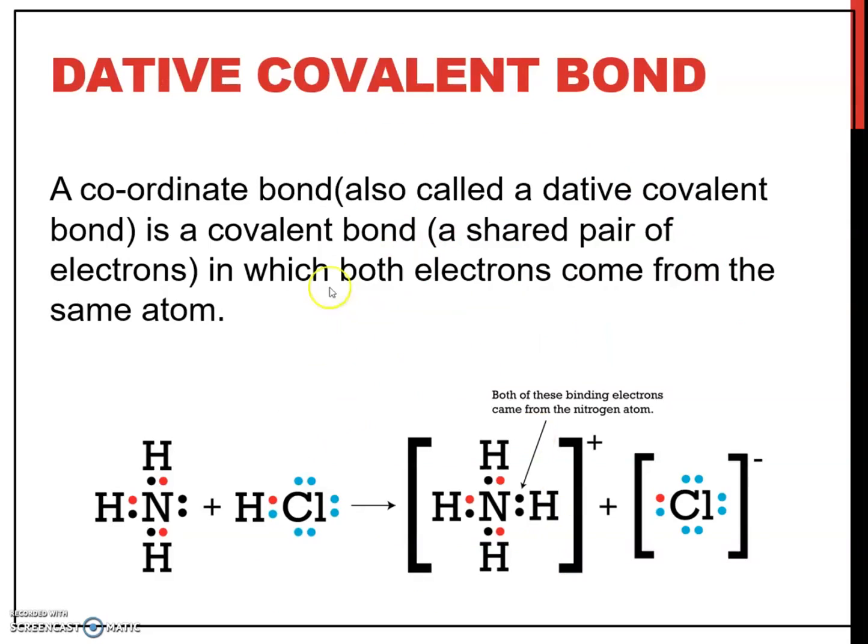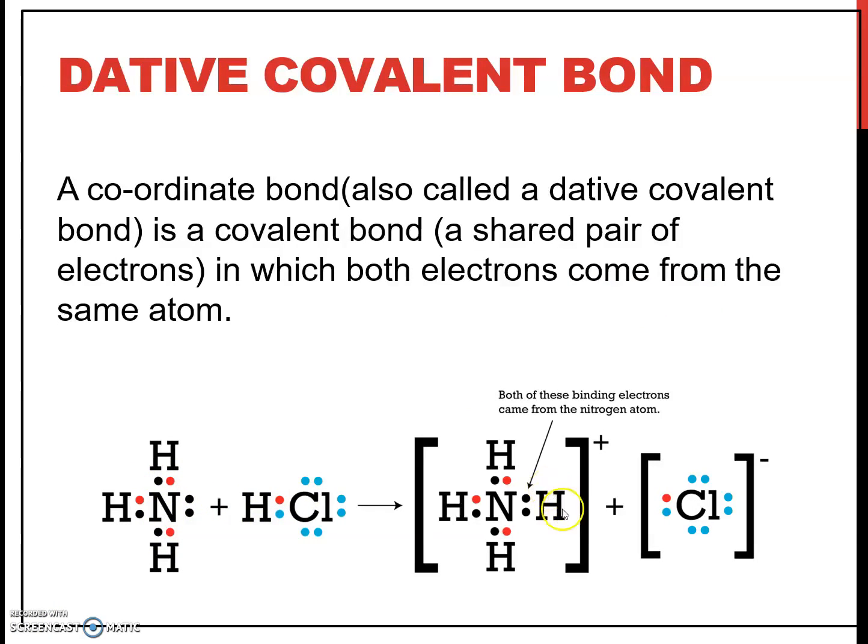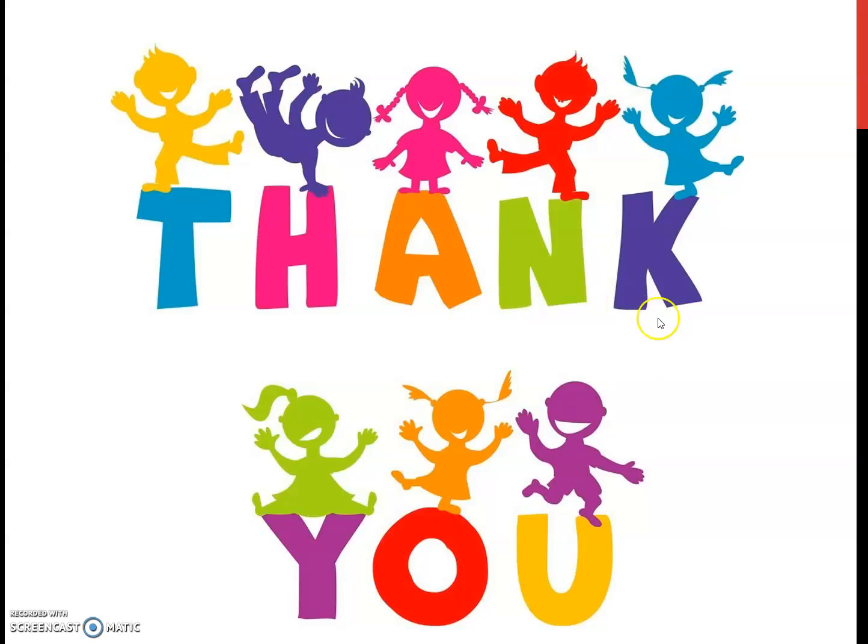The last topic is the dative covalent bond. It is a coordinate bond, or dative covalent bond, which is a covalent bond where a shared pair of electrons has both electrons coming from the same atom. For example, the reaction between ammonia and hydrogen chloride: both of the bonding electrons come from the nitrogen atom, forming NH4+ and Cl-. So that's all for chapter 4. Thank you.